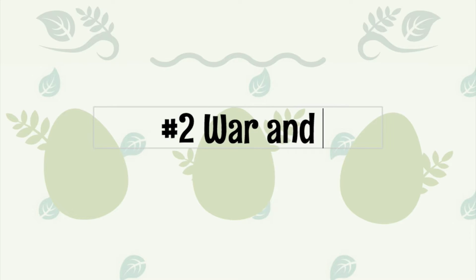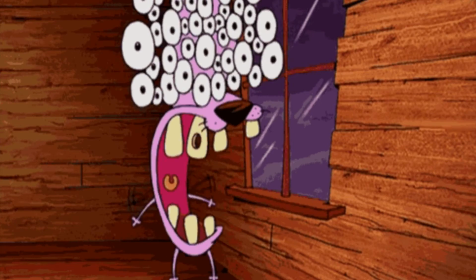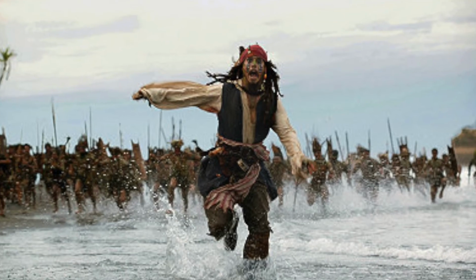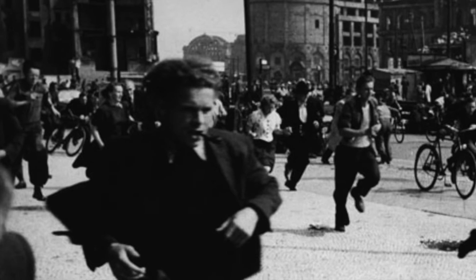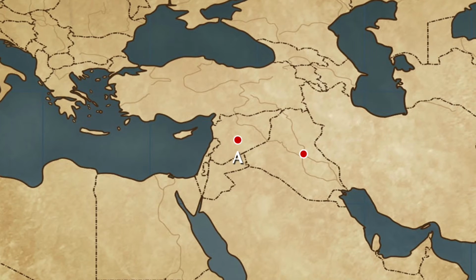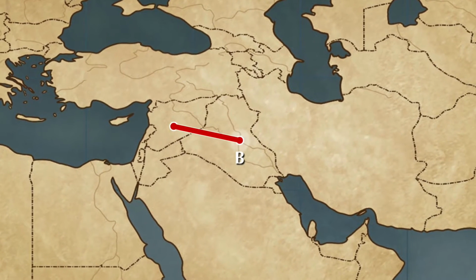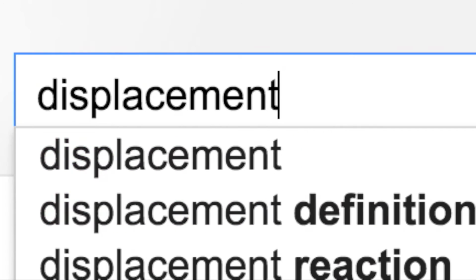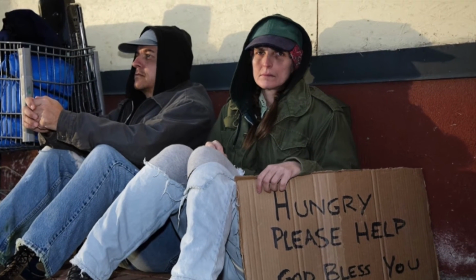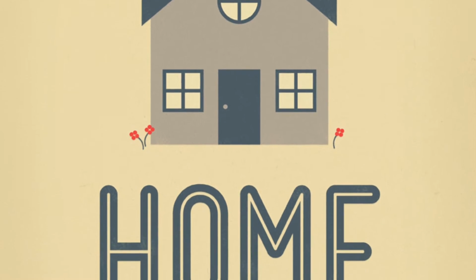Number 2. War and displacement. War and violence may seem like a lot, but other than the lives taken by war, there are even more people who have to flee from their homes in order to escape that violence. When a large group of people flees from one place to another, it's called displacement. And often with displacement, hunger emergencies emerge as the refugees find themselves without food or a home.